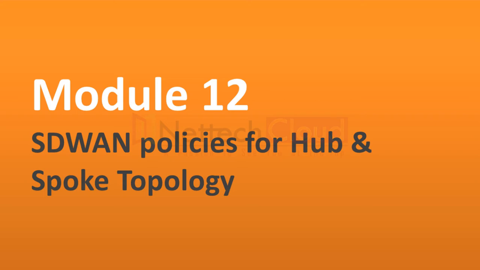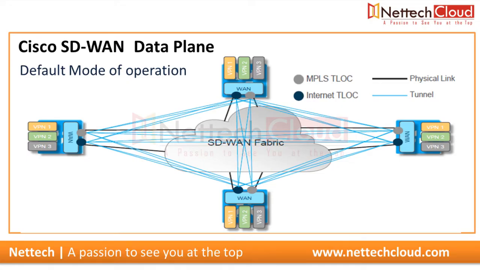Module 12: SD-WAN policies for hub and spoke topology. The Cisco SD-WAN data plane's default mode of operation is full mesh topology.